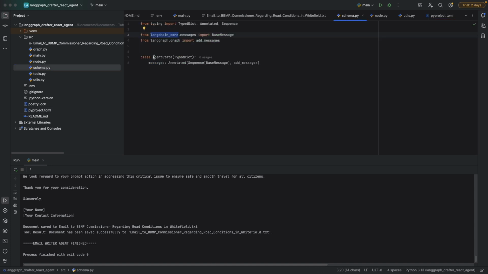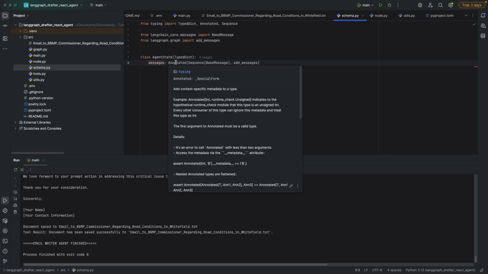So we'll start from the schema. The schema contains the agent state. Agent state is nothing but the state of the agent. It will be active across the nodes or across the entire iterations of that particular agent, and it will store all the messages that are created and updated. Now what is the message? Messages is a type of annotated sequence of base messages and add messages.